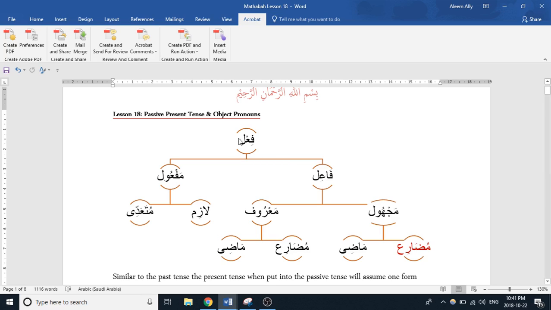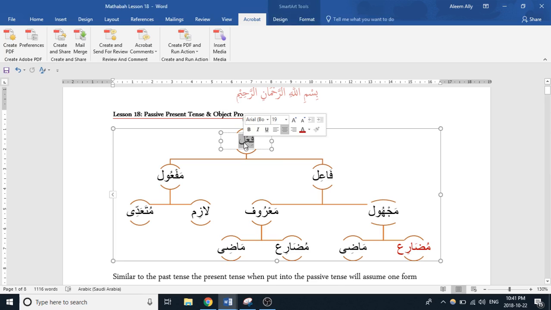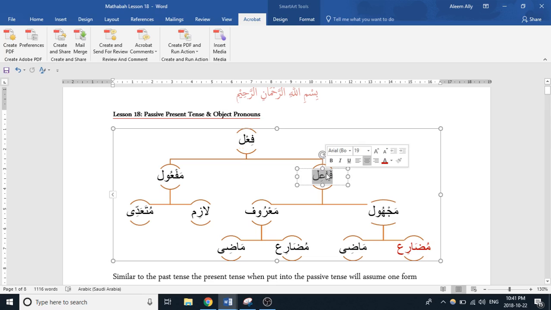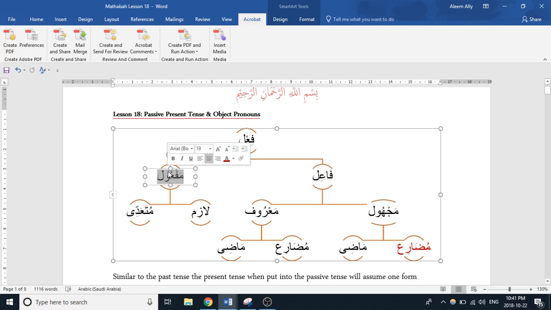Before we cover the passive present tense verb, let's go over real quickly what we've done so far in terms of verbs. So a fi'l is a verb, which is essentially just an action. And there's two main components to a verb. There is the fa'il, which is the doer of the verb. Then there's the maf'ul, the object or the one receiving the action of a verb.